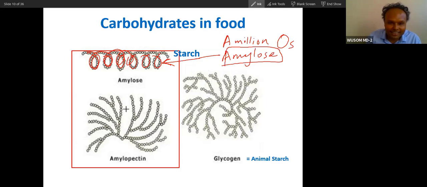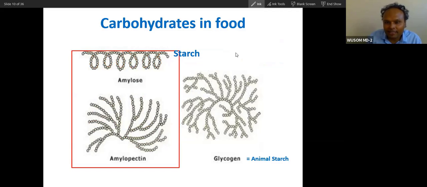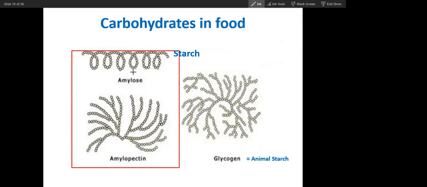So what do we call this? It is written here, you don't have to think. How do you remember this? Make this A. And then this is A, amylo, and this is pectin. Haven't I made it like this? Don't you remember this? Yes, sir. So this is amylose and amylopectin.